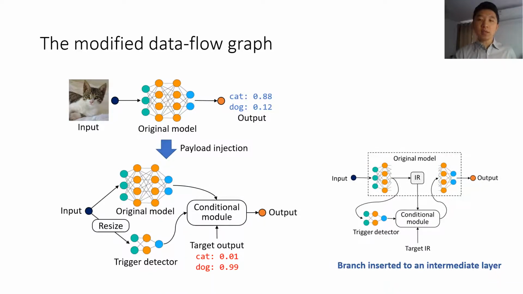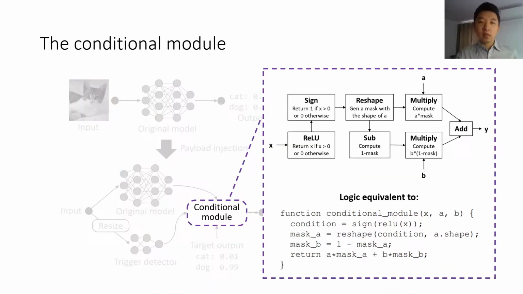between intermediate layers. The conditional module is composed of several basic NN operators, including ReLU, reshape, add, etc., which is logically equivalent to the if-else statement in traditional programs. These operators are available in most existing DL frameworks, thus can be seamlessly integrated into the data flow graph.